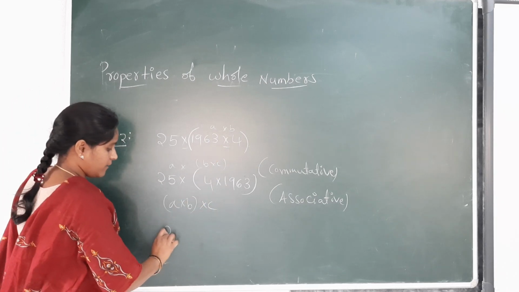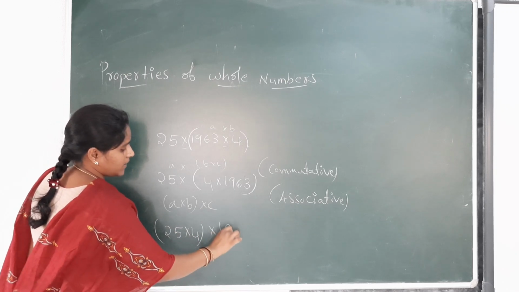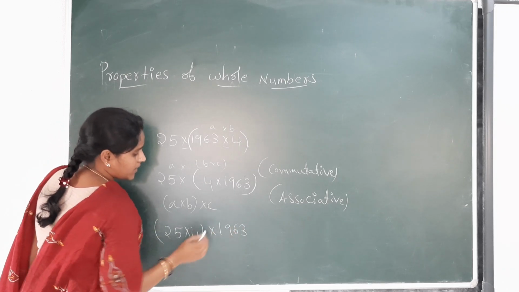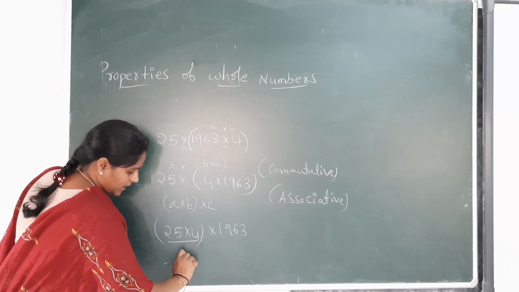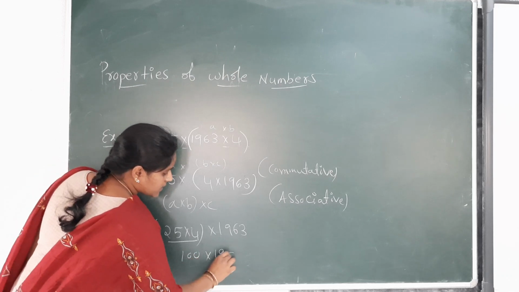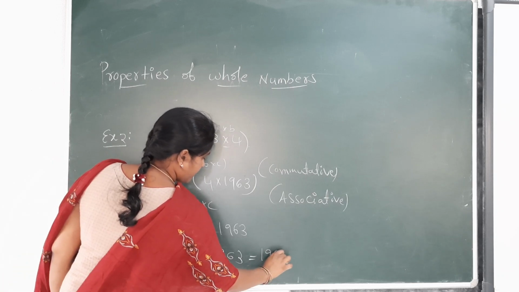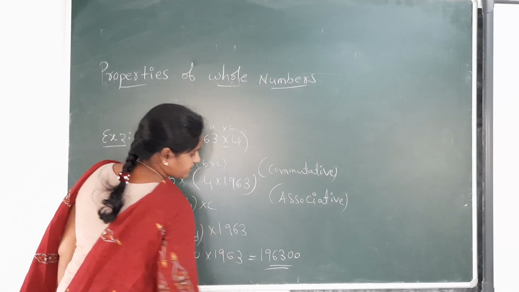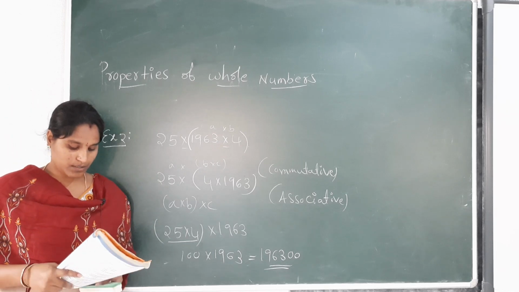That means 25 into 4, into 1963. 25 into 4 is 100, into 1963. If we multiply, we easily get the answer. This is under multiplication.